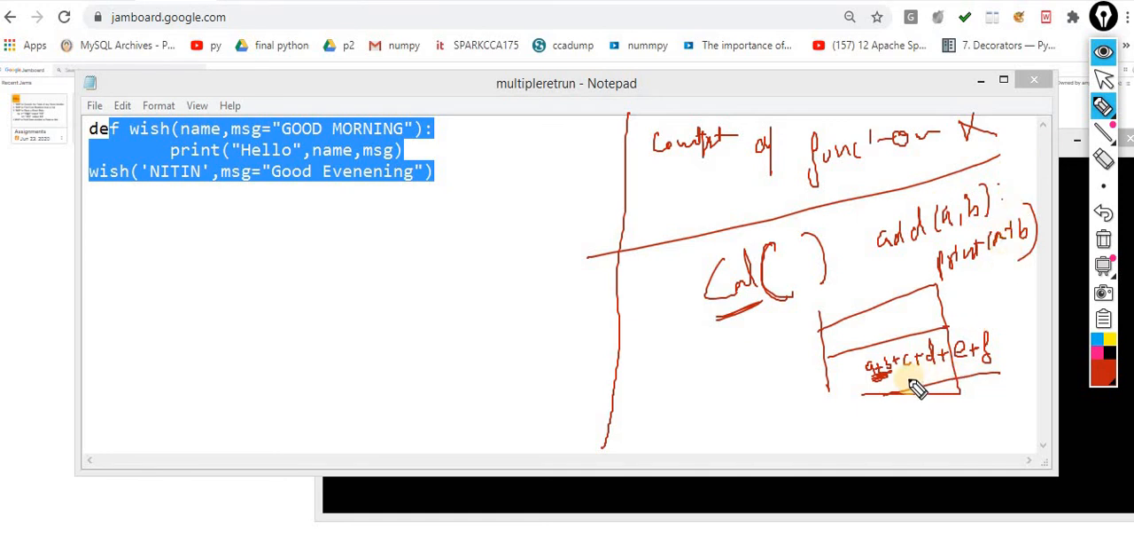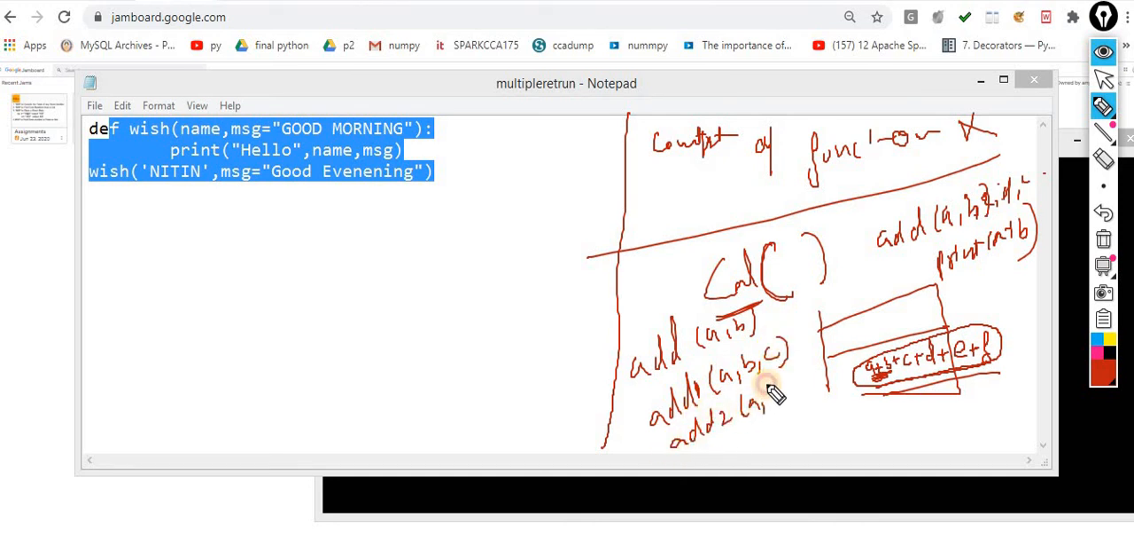But what if I want to add multiple values? Then what do I have to do? I have to make one new function. You can make it if you want: one function for 2 values, one function to add 3 values, add 4 values, add 5 values. You can make n number of functions. So this concept is called function overloading inside C++ or C language.